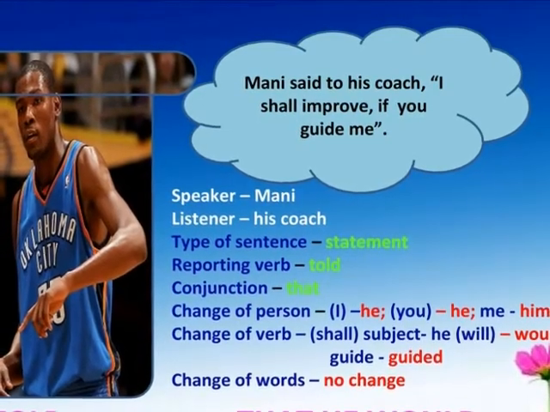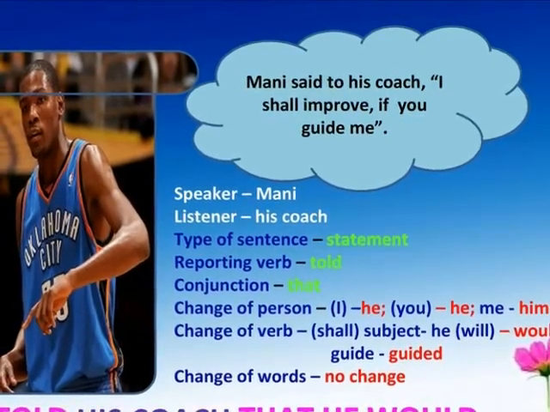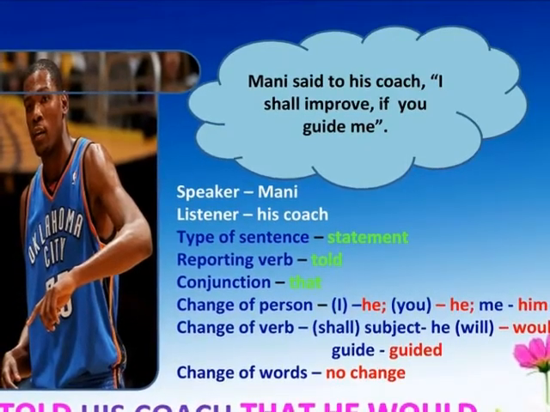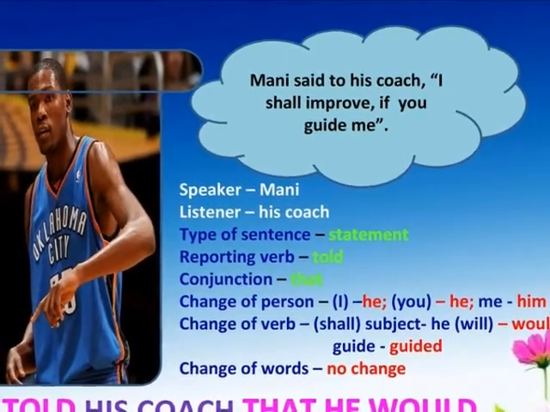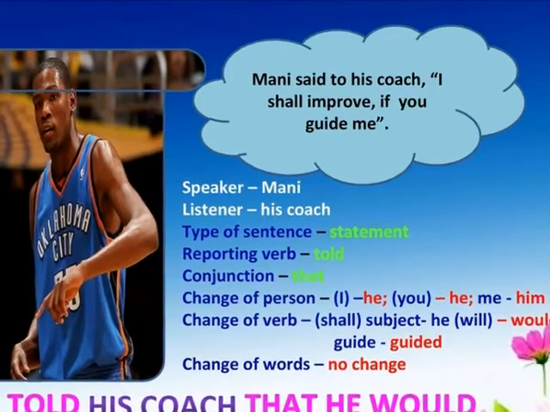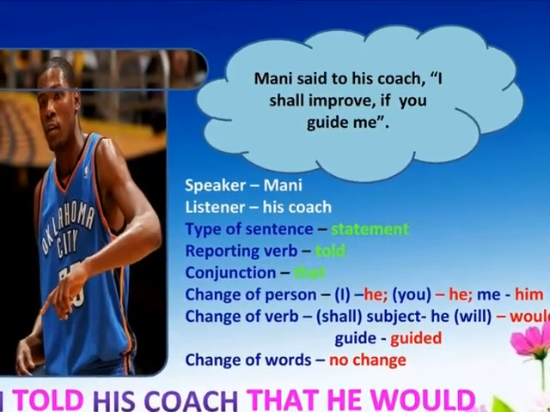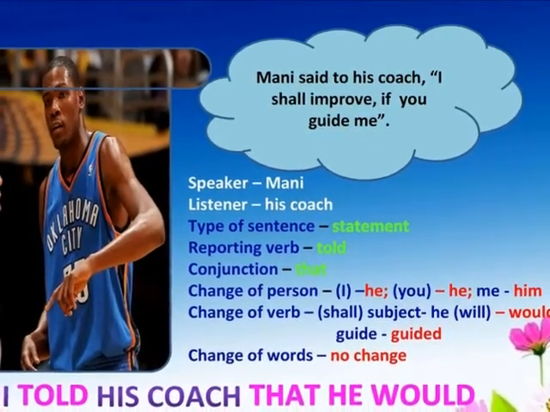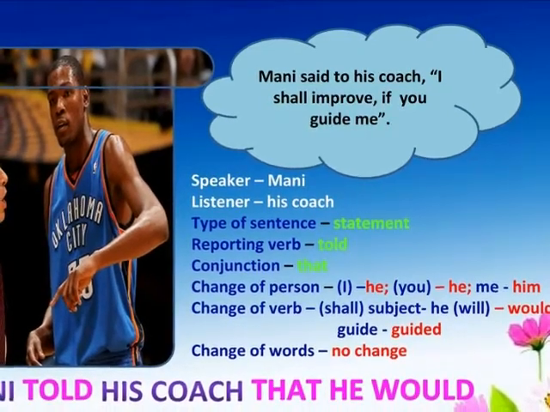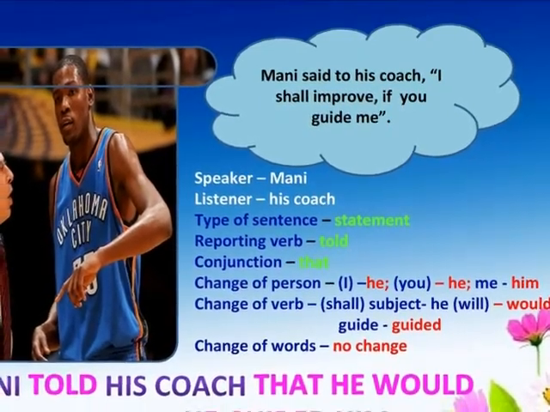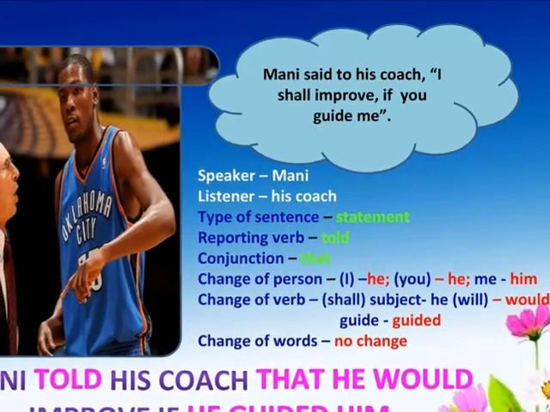In this sentence, the speaker is Mani and the listener is his coach. The type of sentence is statement, the reporting verb is told and conjunction is that. The change of person: I refers to the speaker Mani and it is changed into he. You refers to the listener, his coach, and it is changed into he.